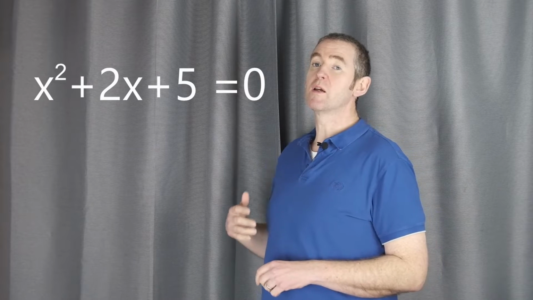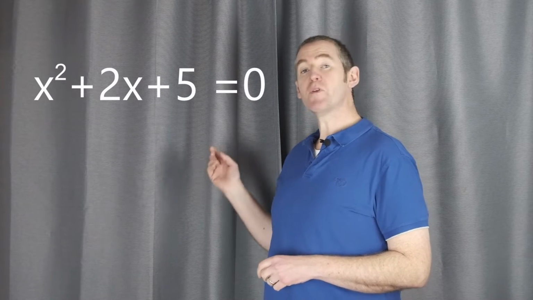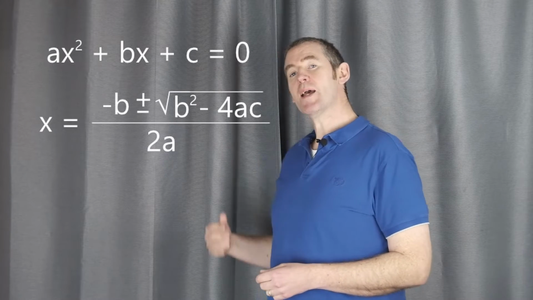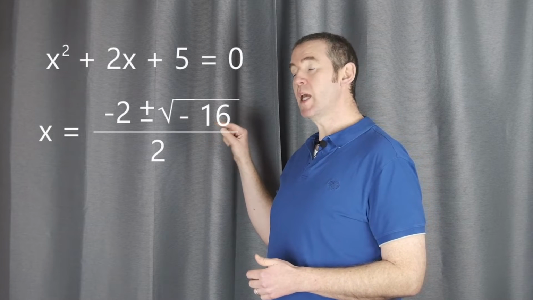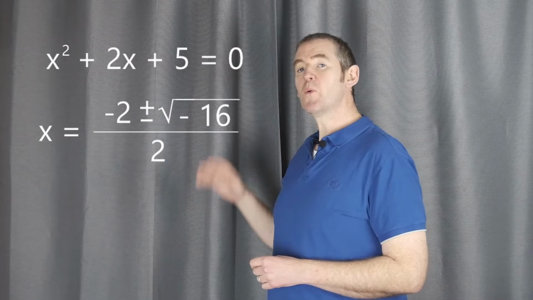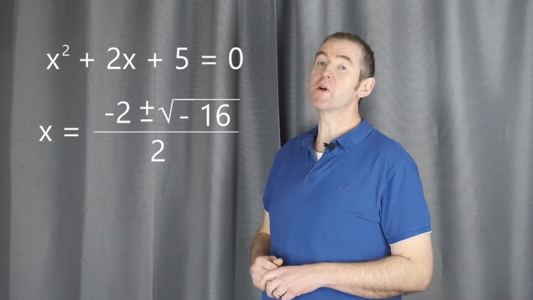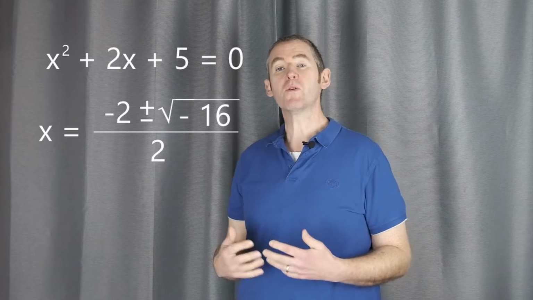Now, we'd have come across these first when we talk about quadratic equations. A quadratic equation is an equation where the highest power of x is 2, so x squared. And we have a formula for solving quadratic equations. But in the past, when you used this formula, you could easily get a negative number under the square root. And what people did in the past, when they got a square root of a negative number, they would say that this equation did not have a solution. But we now know that it does have a solution, but it's just called a complex solution.